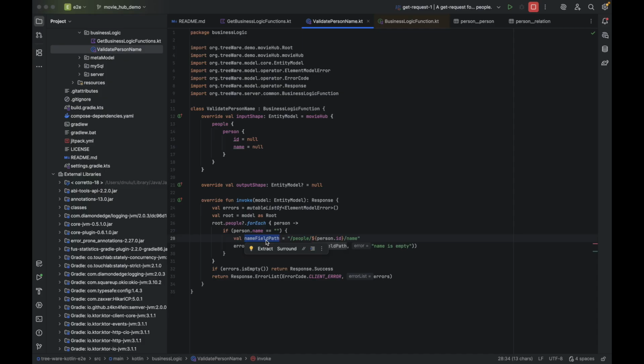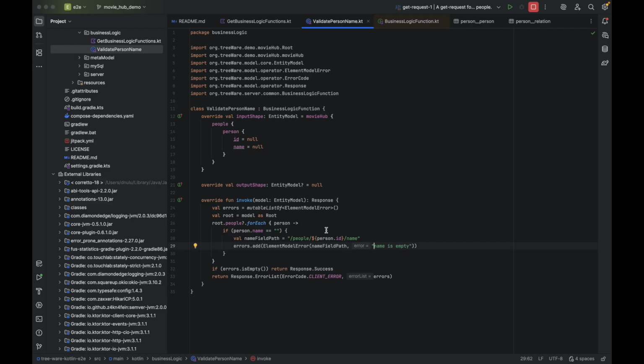Tree-Ware will eventually make it a lot easier to create these errors, because you can either send a list of paths and for each path what the error is, or eventually you'll be able to send back a model tree with auxiliary data for the fields that have errors. Right now it's a little cumbersome to use. We are using the generated type safe classes, but a lot of this is going to get easier over time.